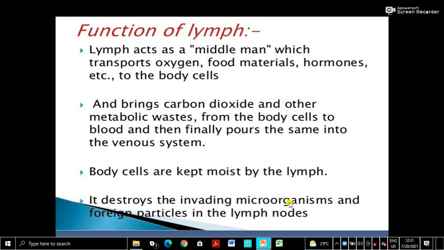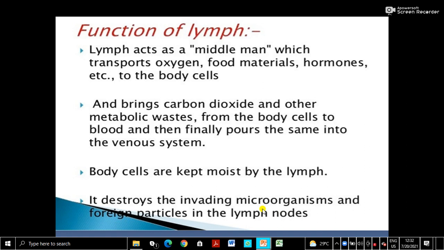Any microorganisms or foreign particles that invade are destroyed by the lymph in parts called the lymph nodes. Lymph vessels and lymph nodes are the parts I mentioned. In the lymph nodes, the lymphocytes are there which destroy the microorganisms. So this is also a very important function.